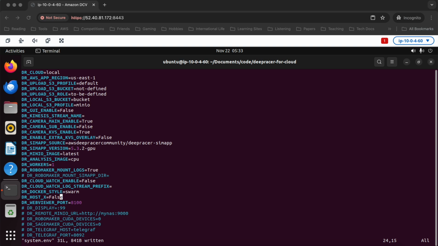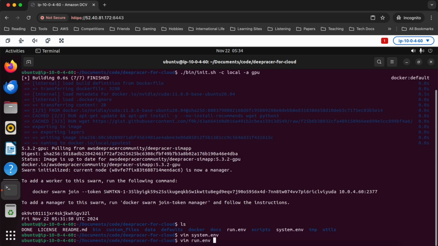Although I think for the OpenGL enabled images, we really should use Compose. You know what? Actually, let's do that. So if we are using OpenGL, there are a couple things we need to change. So let's just assume that we're doing that. Let's use Compose. So I'll set this to Compose, and we'll set this to true, both of which are required for the OpenGL enhanced images. Okay, great. So we've now done that.